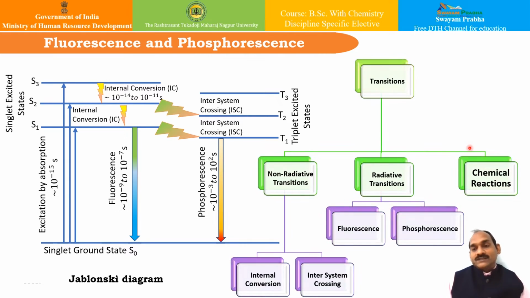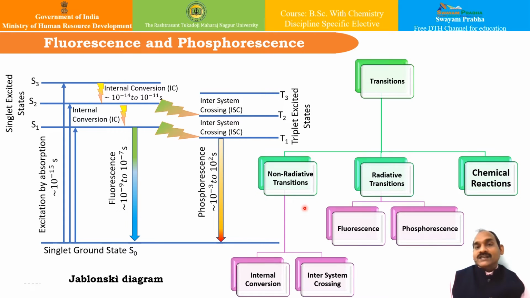Apart from these two, there is a third possibility of chemical reactions or chemical transitions. So what are these? In some cases, suppose neither fluorescence nor phosphorescence takes place after the excitation, then what happens to the molecule? The molecule undergoes a chemical reaction, and whenever a molecule undergoes a chemical reaction, it is called a photochemical reaction.